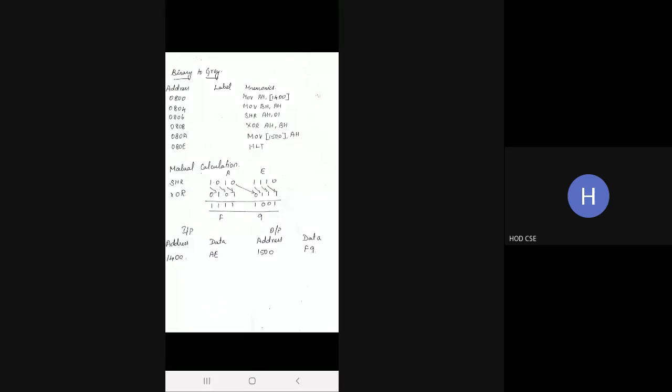If it is more than one time, we need to initiate the counter register and mention how many counts it has to run. Here we shift only one time, so there is no need of another register. Directly we are giving the value. SHR means shift right the value present in accumulator AH for one time.